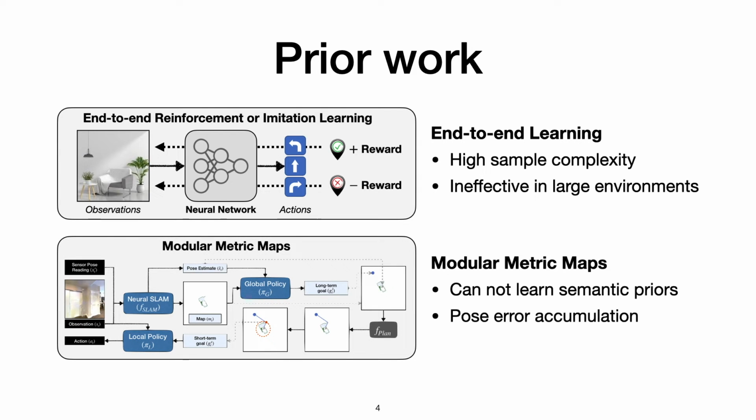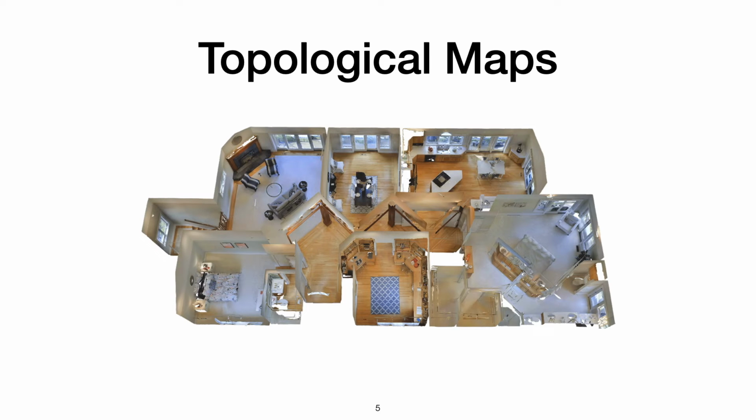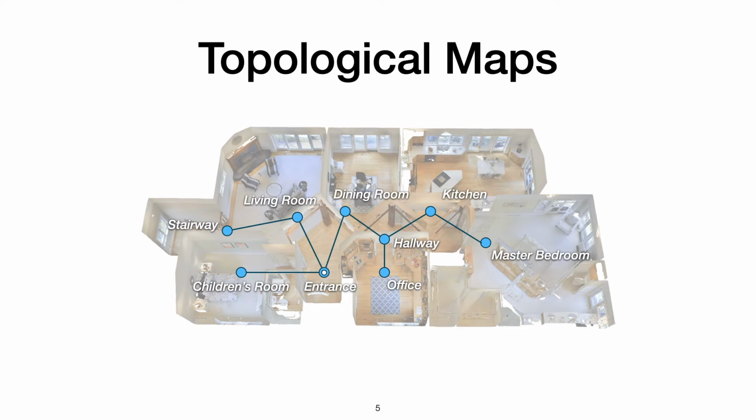Modular metric map based methods, which include both classical robotic systems as well as more recent learning based systems, can be more data efficient. However, they do not have any way to learn about semantic priors, and they suffer from pose error accumulation in large environments as they rely on accurate pose estimations. Instead of using metric maps, we use topological maps to maintain an explicit episodic memory. Topological maps do not suffer from the issues of pose error accumulation as they do not rely on precise pose estimation.